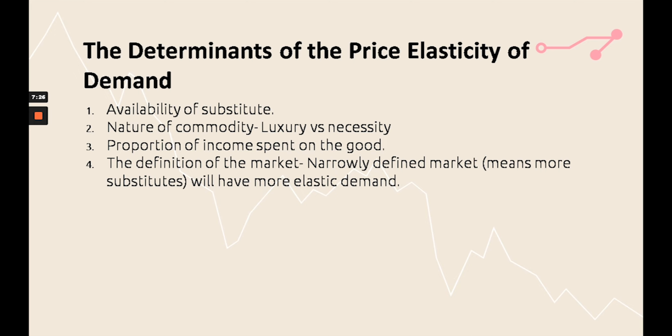Third is the proportion of income spent on the good. If a huge proportion of income is spent, then demand can be elastic. But if a very low or negligible proportion is spent on the good, then demand is said to be inelastic. Then the definition of market: if it is a narrowly defined market, more substitutes and more alternatives are available, then the demand will be more elastic, and in the other case it will be inelastic.